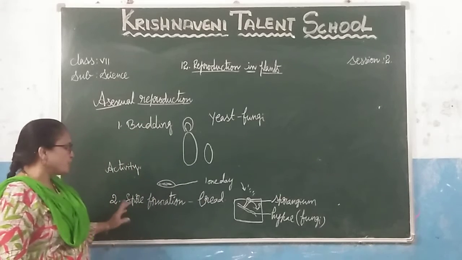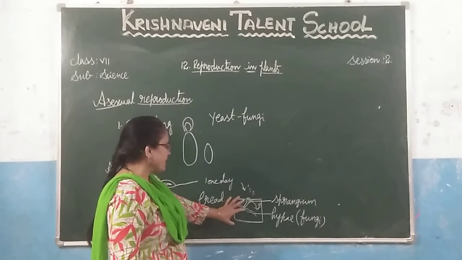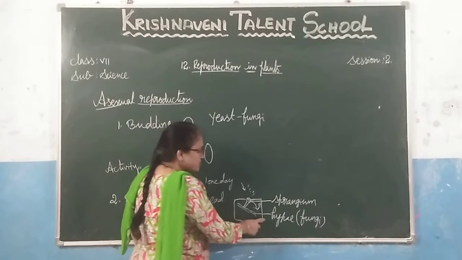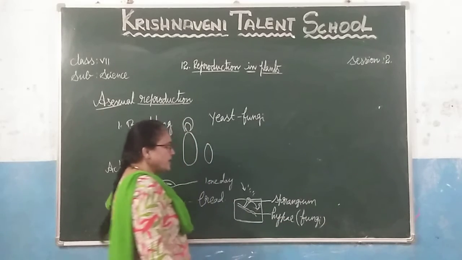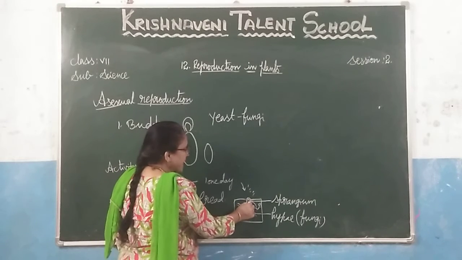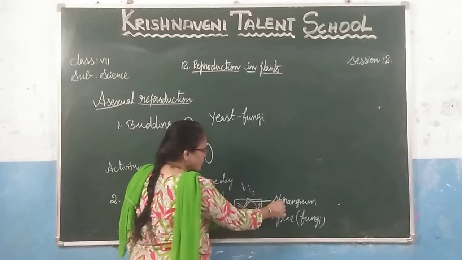Again I will repeat spore formation. We have to take one bread and keep it in a wet place. Thread-like structures grow, which are called hyphae. It is a fungal plant. After a certain period, sac-like structures grow from the hyphae. These are called sporangium.